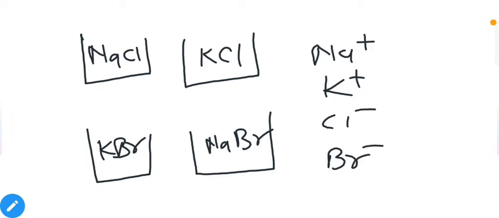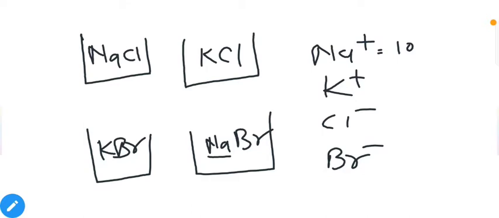That means we have a total of 2 positive ions and 2 negative ions in these 4 different beakers, and the concentration of all of them is the same. Let us say it is 1 molar of each. So if Na plus in NaCl conducts 10 points of electricity, then it will conduct 10 points of electricity in